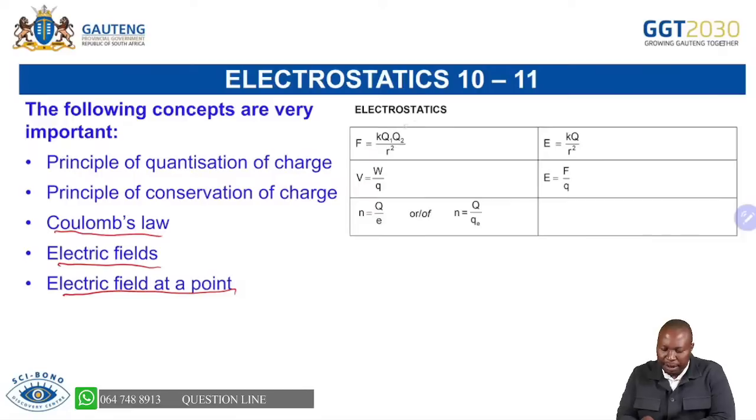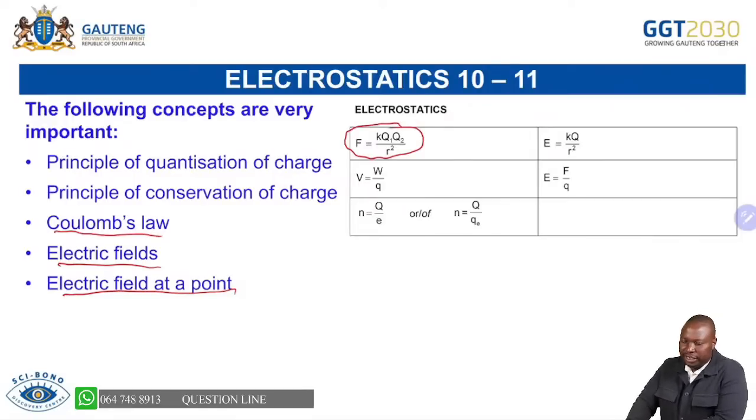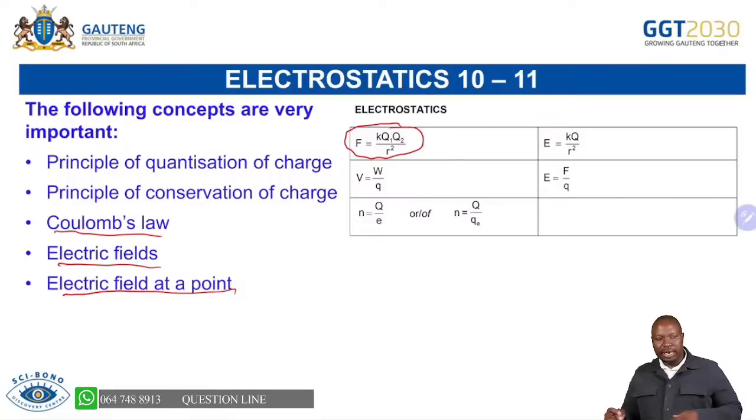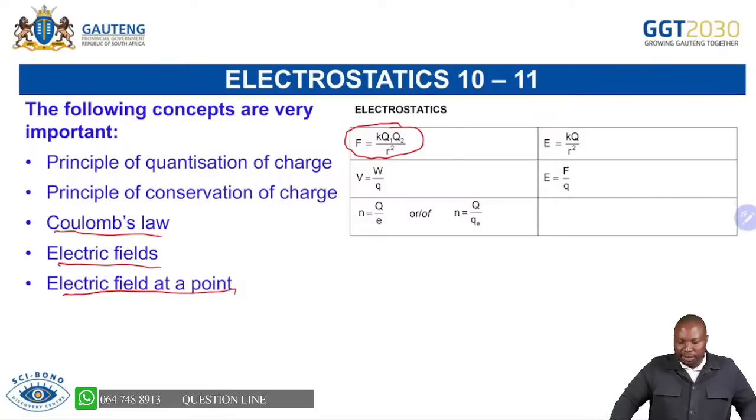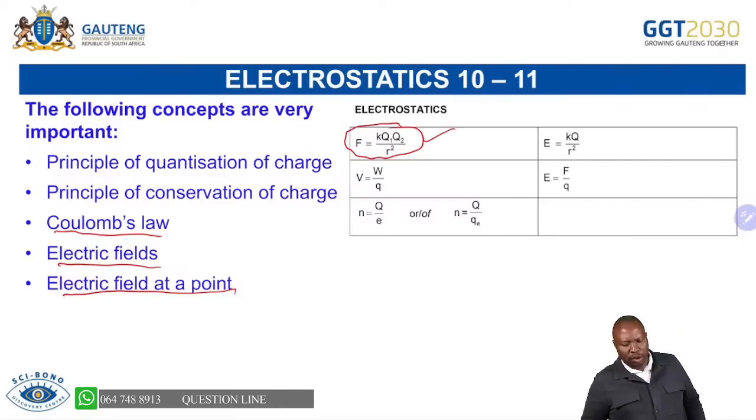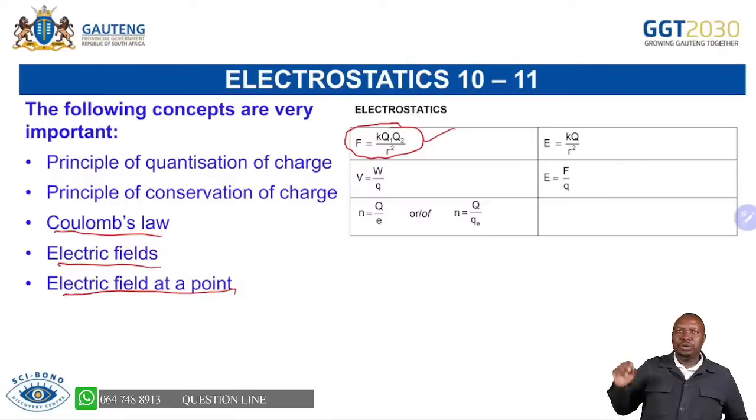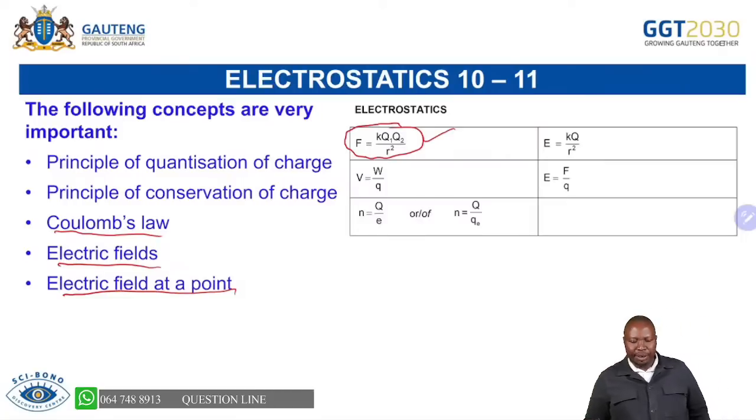When you want to remember your Coulomb's law, you'll be using that electrostatic force is directly proportional to the product of the charges, and inversely proportional to the square of the distance between them. So it's important that if I'm forgetting Coulomb's law, I'll go to that formula. I'll be able to see the product of the charges. I'll be able to see inversely proportional to the square of the distance between them.